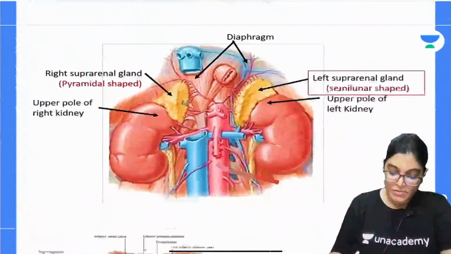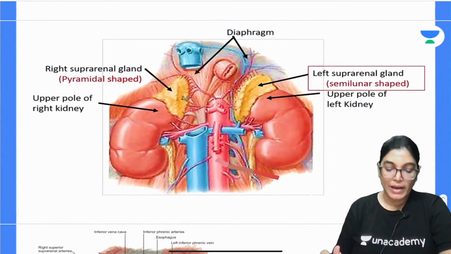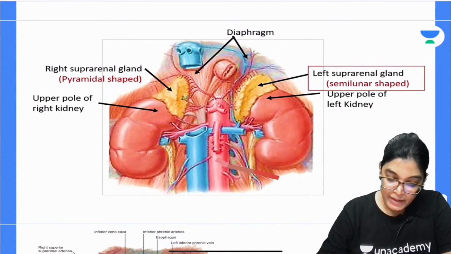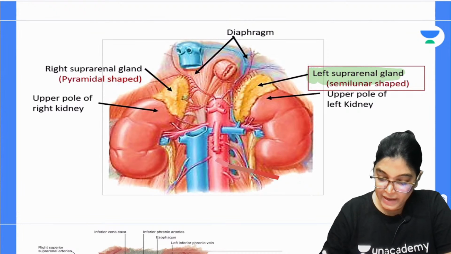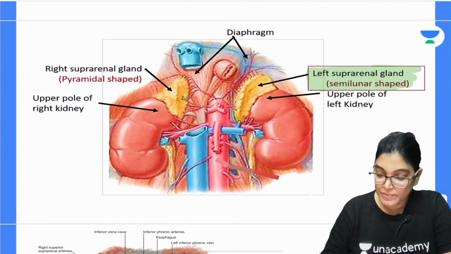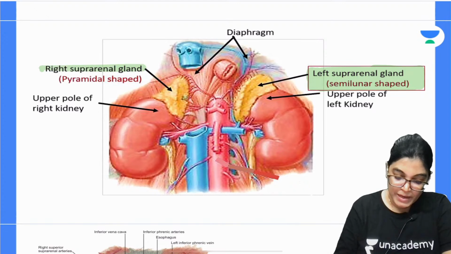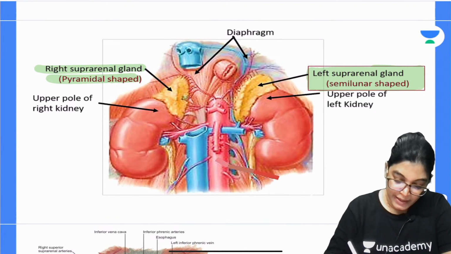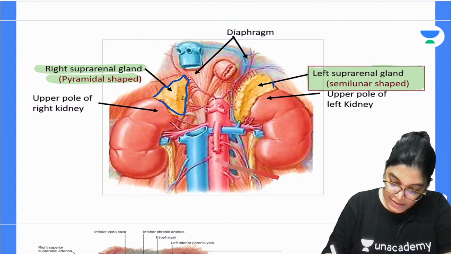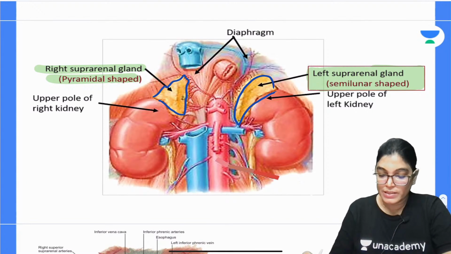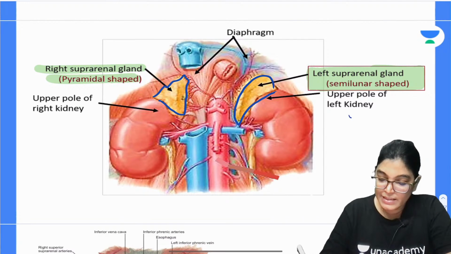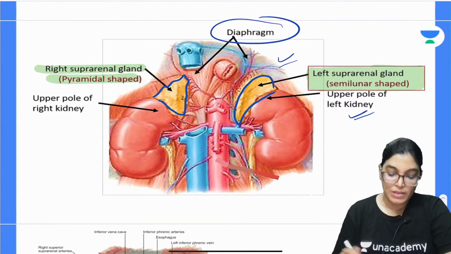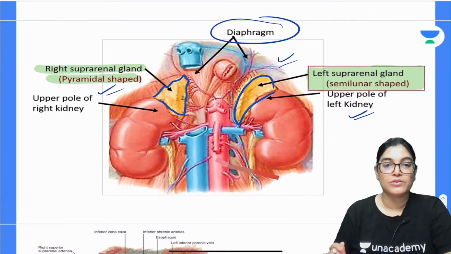So now my dear aspirants, see this diagram. What you can appreciate, the one point which is clear here, is that the left suprarenal gland is semilunar in shape, and when we see the right one, it is pyramidal or slightly triangular in shape. So see here, let me outline this. This is the right and this is the left one, semilunar in shape, and you can see here it is related with the left kidney and also the left crux of the diaphragm. Here the right one is related with the right crux of the diaphragm.